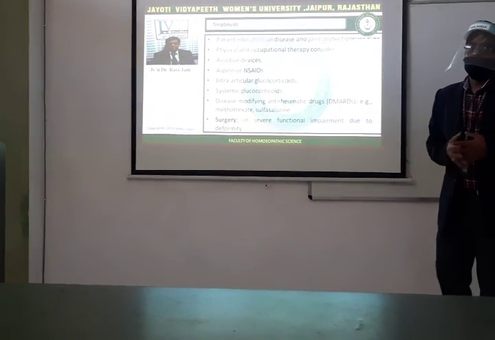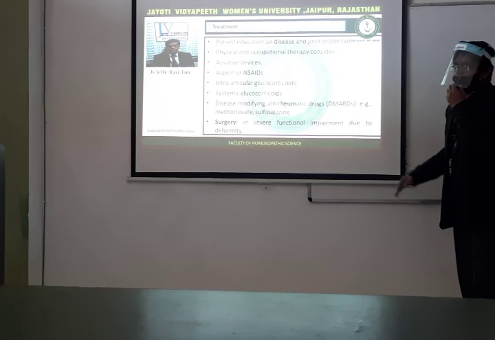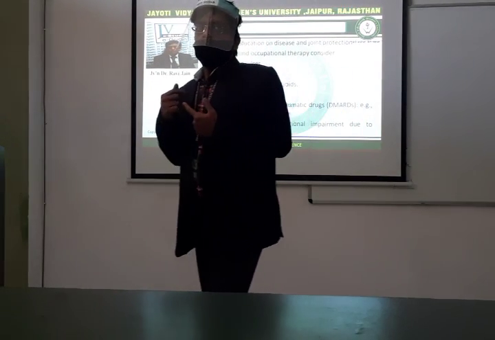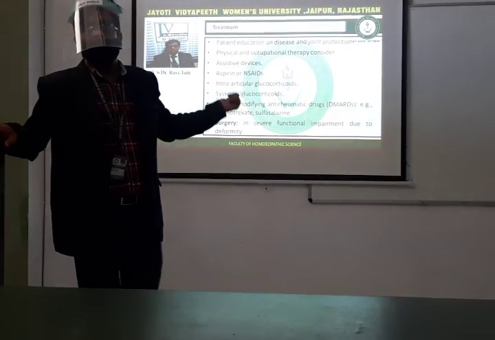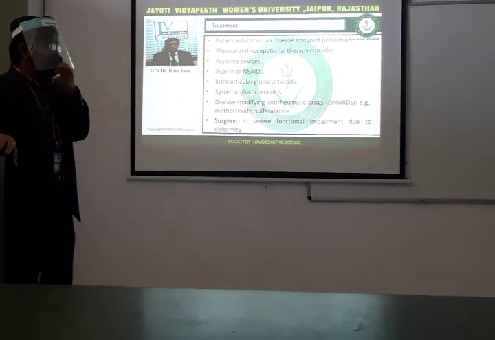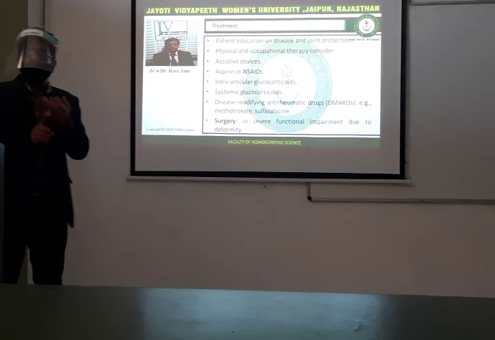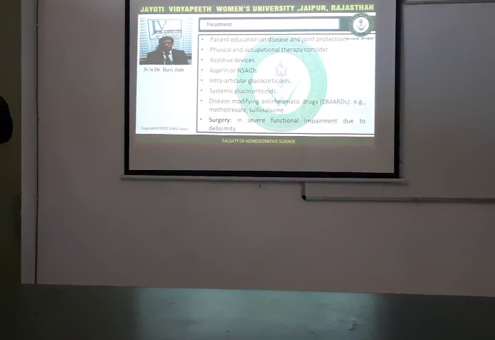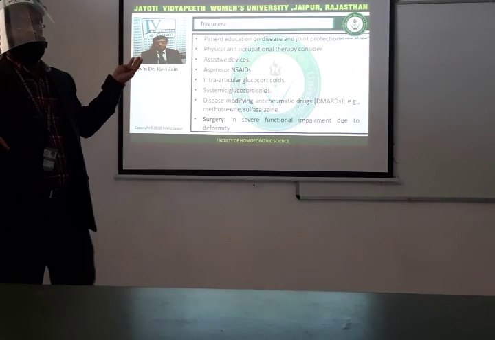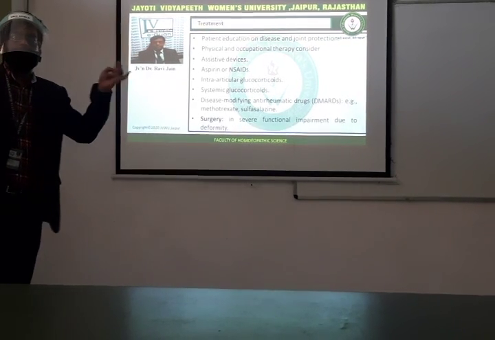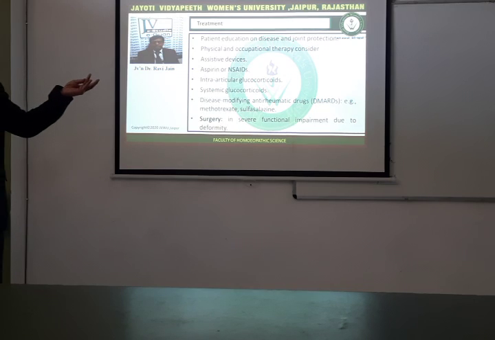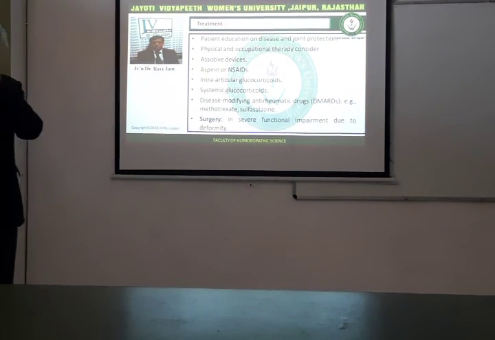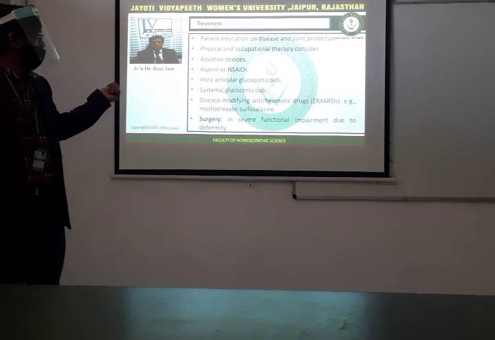And surgery is advised in case of severe functional impairment and deformity. Whenever there is more and more functional damage, more deformity, and the condition cannot be treated by the above mentioned, then we have to go for surgery. So let's review this again. Patient education, this is very important. Next we have physical and occupational therapy, assistive devices, then aspirin and NSAIDs. Next is intra-articular glucocorticoids, systemic glucocorticoids, next DMARDs, disease modifying anti-rheumatic drugs, and then surgery.